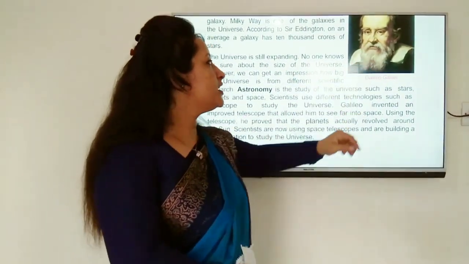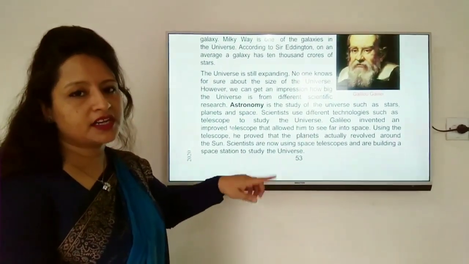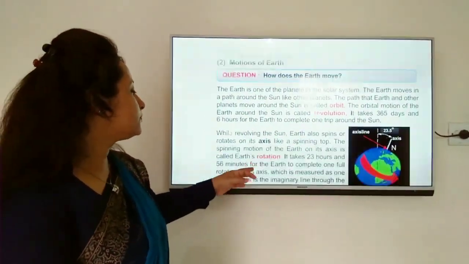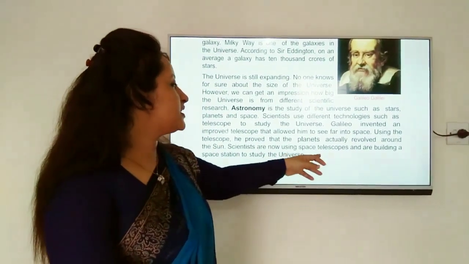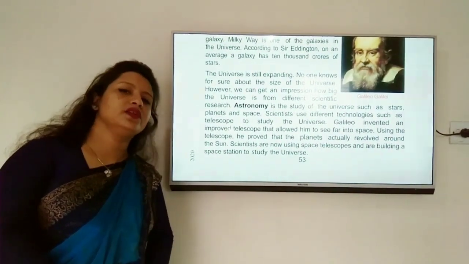Galileo invented and proved that Earth revolves, or planets revolve, around the sun. Scientists are now using space telescopes and building a space station to study the universe.